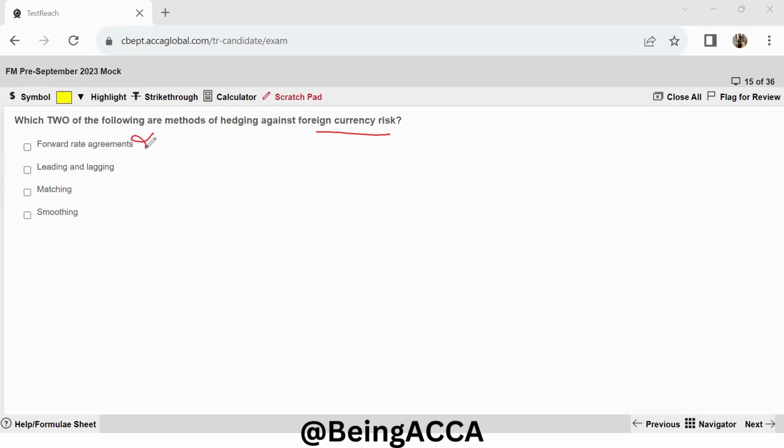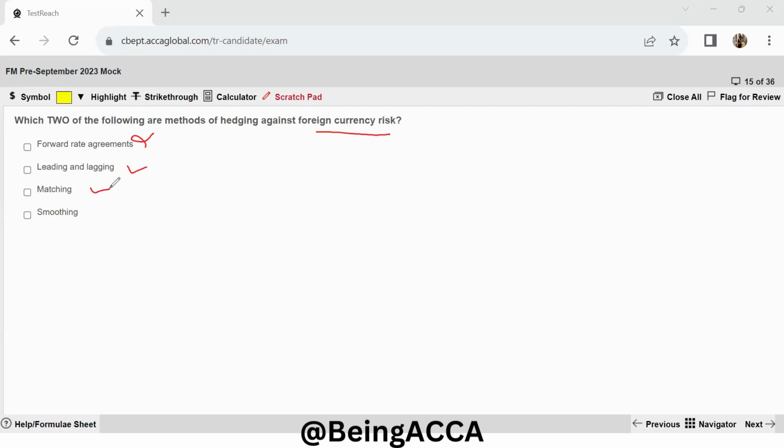Then we have leading and lagging. Leading and lagging is definitely something that can be used in foreign currency risk, because here the company will either make payments in advance or delay their payments in order to take advantage of the exchange rate movements. So yes, this is something that can be used to hedge foreign currency risk. Then we have matching. Matching is the process where receipts and payments in foreign currency are paired so that the receipts into the foreign currency bank account are used to make payments in that currency. So yes, this can definitely be used.